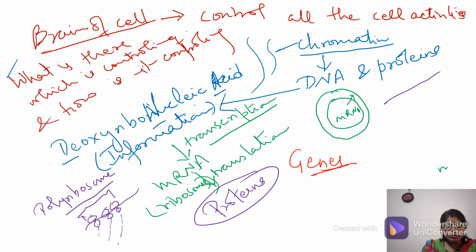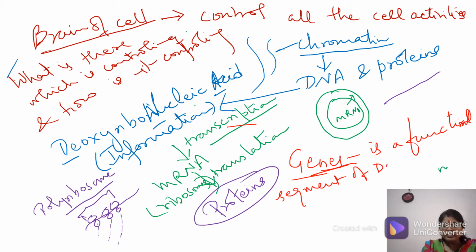So what is a gene? A gene is a segment of DNA, a functional segment of DNA which codes for a particular protein.